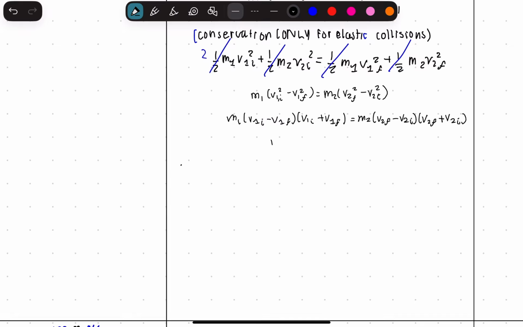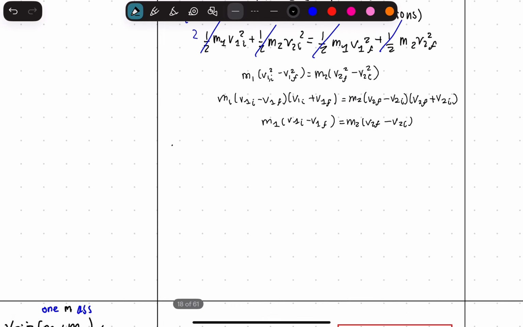So then we just have m1 (v1 initial minus v1 final) equal to m2 (v2 final minus v2 initial). And now we can cancel this factor. So then we have v1 initial plus v1 final is equal to v2 initial plus v2 final.